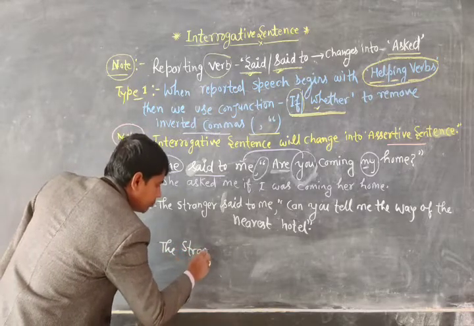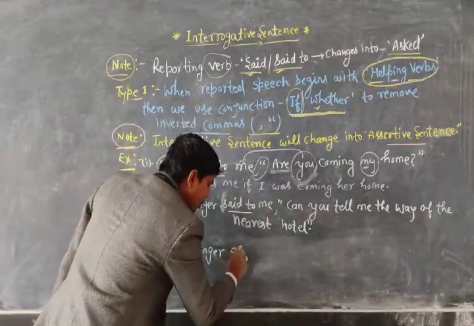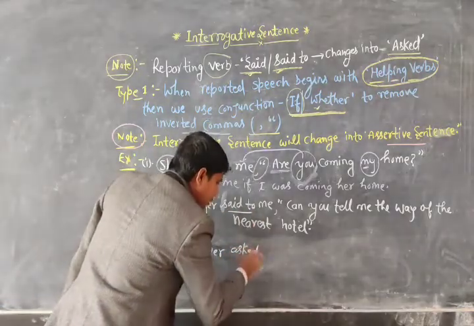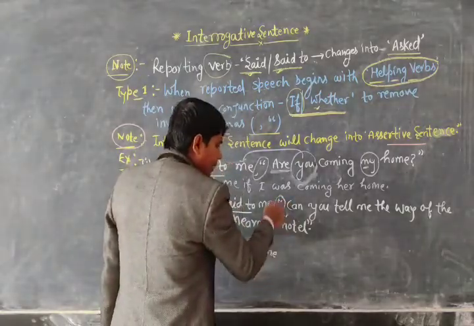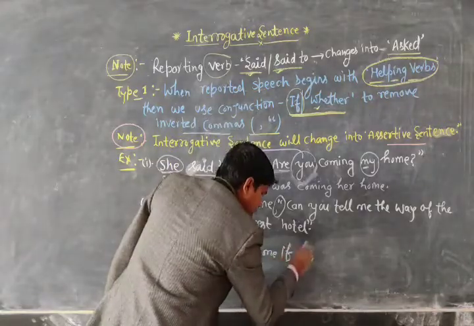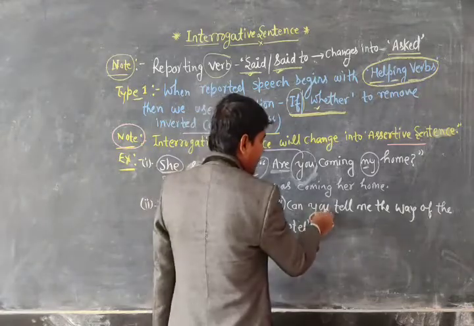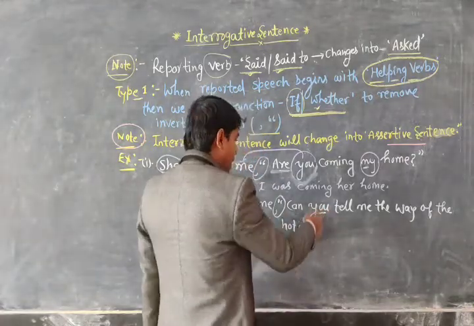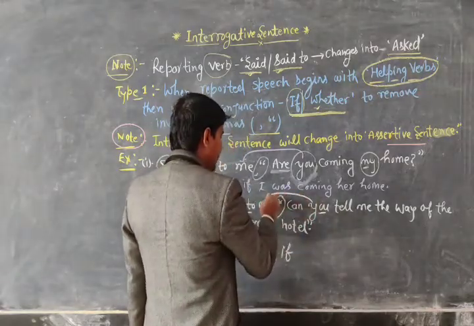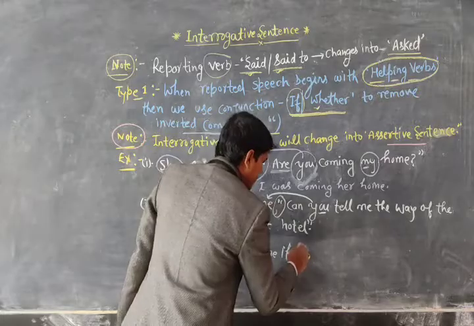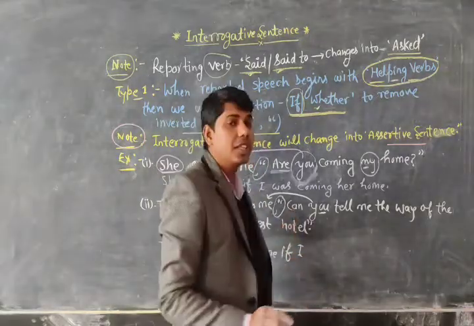The stranger said to me. The verb said to will change into ask. After that, in place of the inverted comma, we use the conjunction if, and the sentence will change into assertive. So you is the pronoun, this is the subject, and it will change according to the object. So it will change according to me. Okay, so you will write here I, and dear, you know, can will change into could.